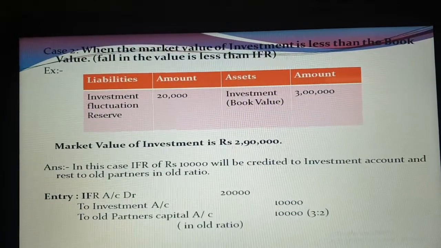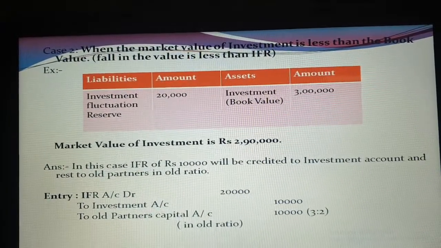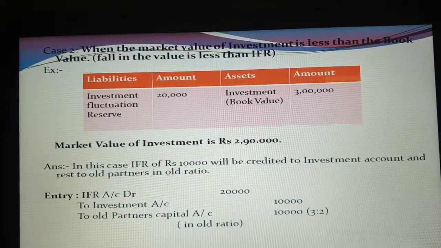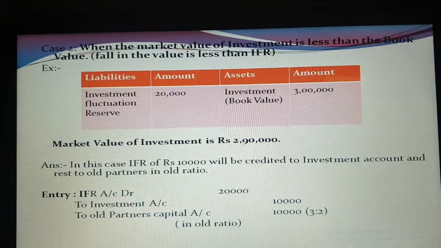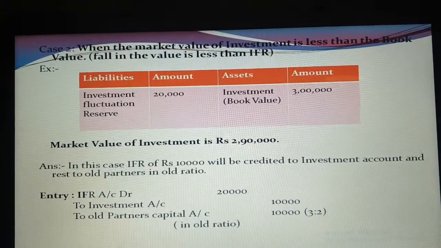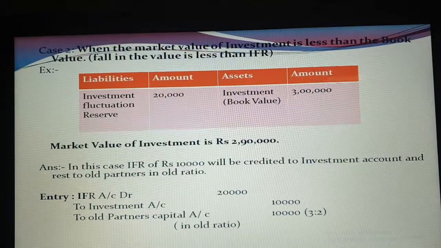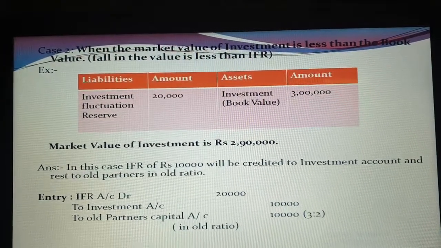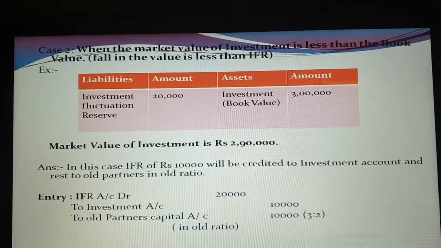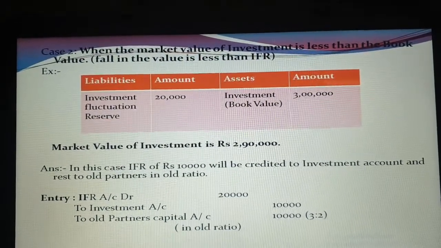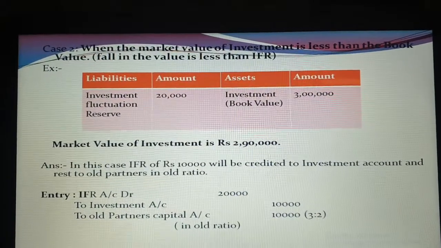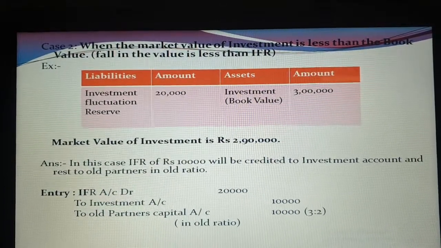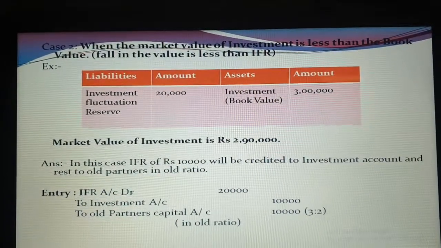So what will be the entry? IFR will be debited with 20,000 and investment will be credited with 10,000. How does this loss come? From the difference between the investment book value and market value. That 10,000 loss will be set off against 20,000, and the remaining 10,000 will be distributed among old partners in the old ratio. So this is case number second, when the market value of investment is less than the book value and the fall in the value of investment is less than the IFR.